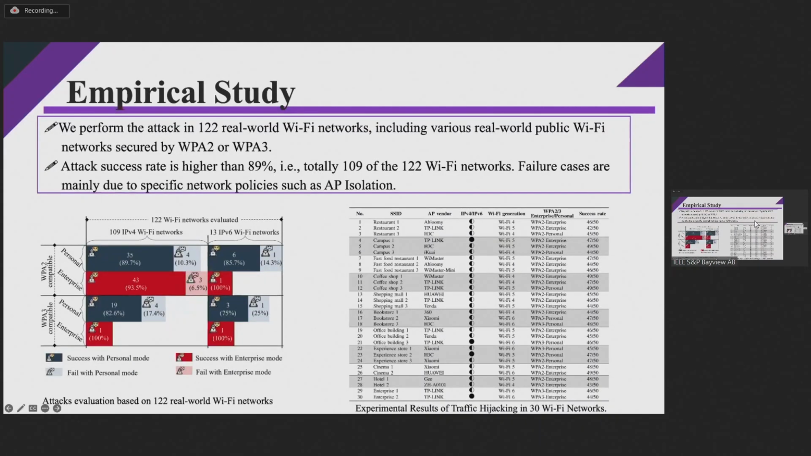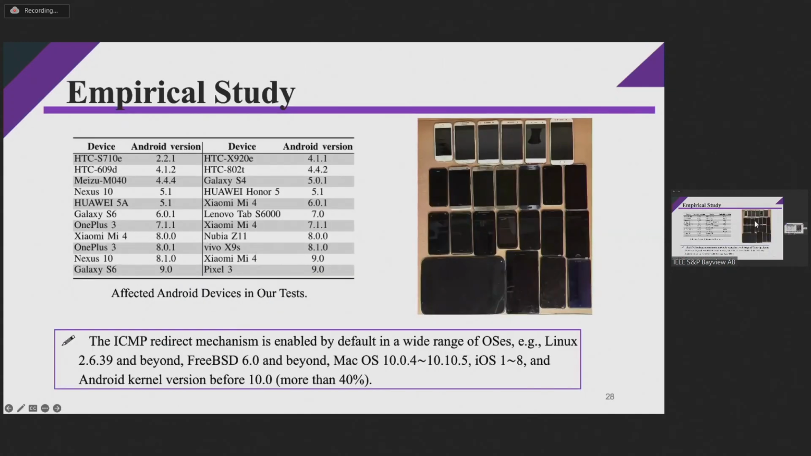And next, we evaluate our attack against the security mechanisms of WPA2 and WPA3 in various real-world Wi-Fi networks. We evaluate 122 real-world public Wi-Fi networks, such as restaurants, shopping malls, libraries, and so on. And we discover that 89% of them may suffer from the man-in-the-middle attack. The failure cases are mainly due to specific network policies such as AP isolation, which constrains the communication between internal clients. And we also evaluate the operating systems which are affected by the attack.